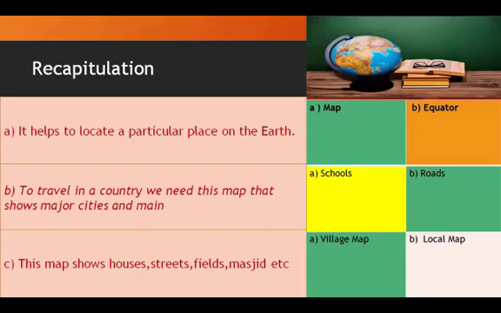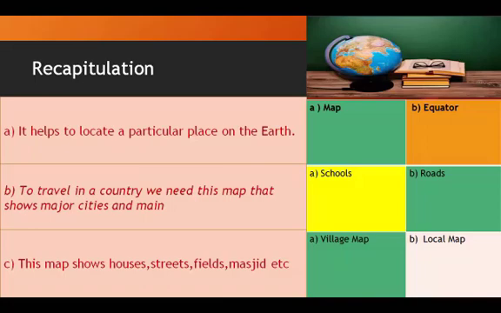Now we will move towards assessment activities. Here are some statements with options, and each statement will be followed by two options. Students, you will have to find out the correct option. First of all, it helps to locate a particular place on the earth. Options are map, equator. The correct option is map.